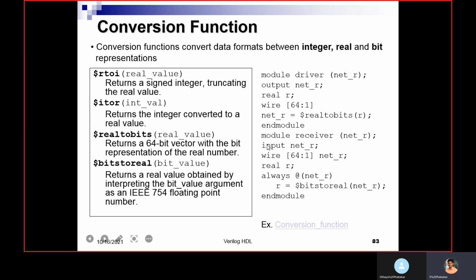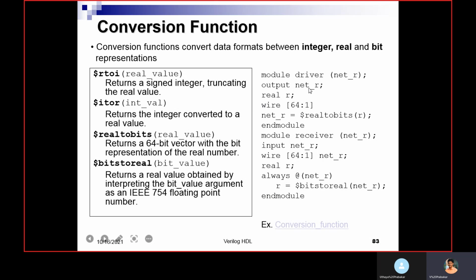As an example, here we have two modules. One is the module driver, another one is the module receiver. In the module driver, the real data type is converted into a bits data type, and we are passing this to the receiver.